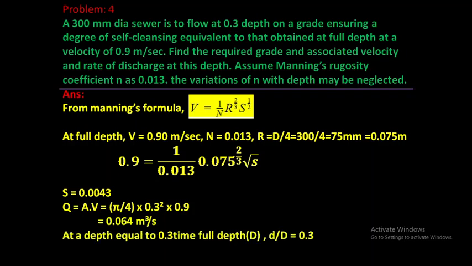Then the discharge at full depth, capital Q equal to A into V. A is pi by 4 into 0.3 squared, where 0.3 is the diameter of the sewer, into velocity 0.9, that equals 0.064 meter cube per second.